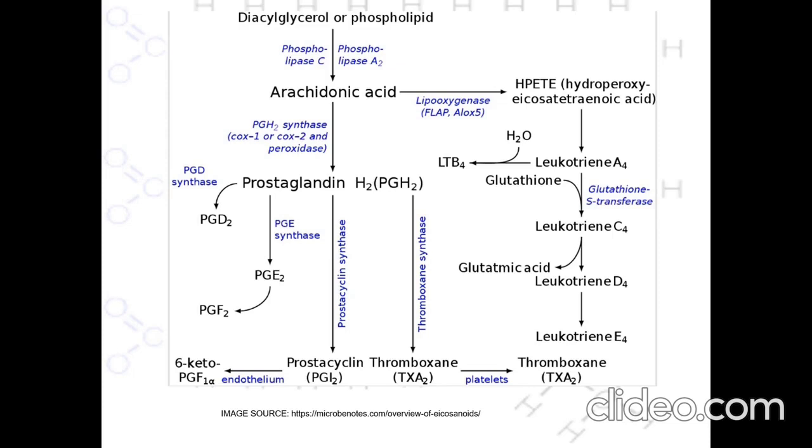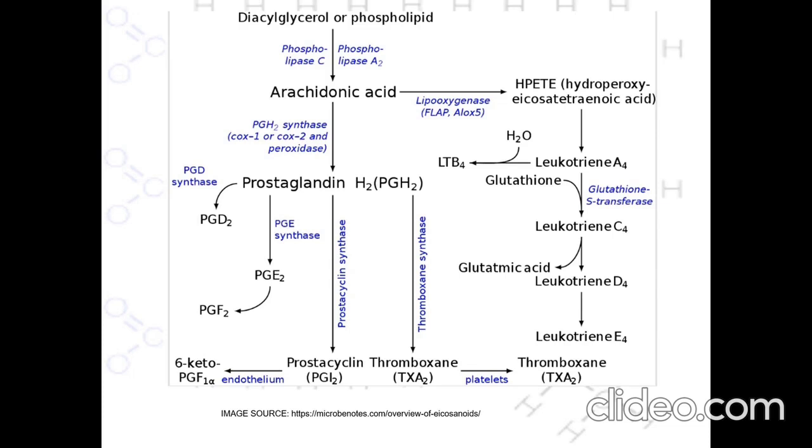This arachidonic acid, under the influence of the lipoxygenase enzyme FLAP or ALOX5, is converted into HPETE, which is nothing but hydroperoxy eicosatetraenoic acid. Also, the same arachidonic acid in the presence of PGH2 synthase, that is COX-1 or COX-2, and peroxidase, is converted into prostaglandin H2, PGH2. Now this prostaglandin with the help of PGE synthase can be converted into PGE2, which is further interconverted into PGF2, or else it can directly be converted into PGD2 with the help of PGD synthase.